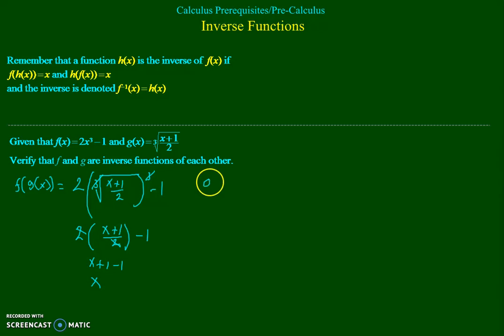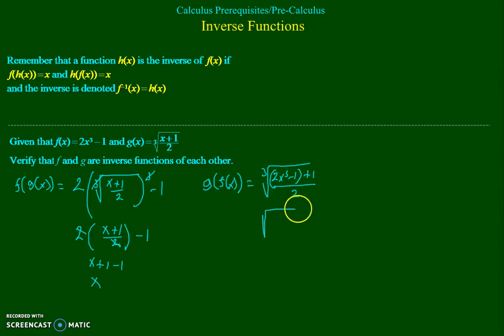Now let's look at g of f of x. So we take this one, the cube root of x, and we put in this wherever x is. So that's the cube root of 2x cubed minus 1 plus 1, over 2. Well, here we have negative 1 plus 1, that goes away.